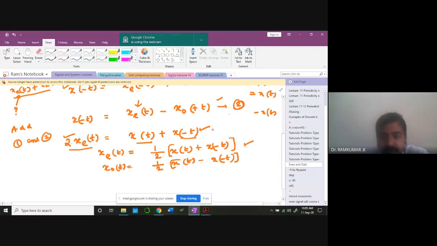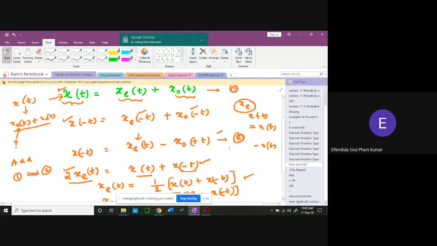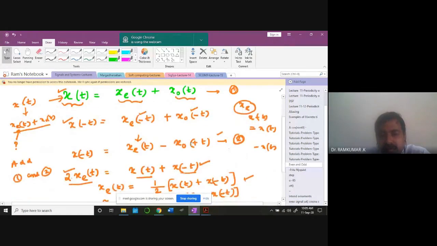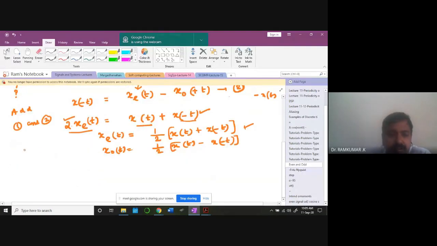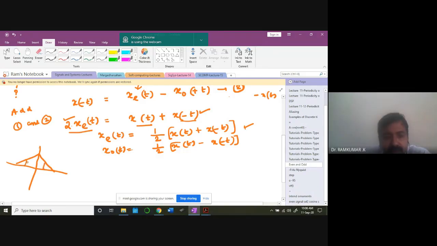Sir, do x of t, xo of t and xe of t need to be compulsorily sinusoidal? No, they need not be. I just gave an example. For example, what about this signal? Can you tell me whether it is even or odd? Even, sir. Very good. So you can notice here both the values are same, because x of t is equal to x of minus t. It can be any signal.